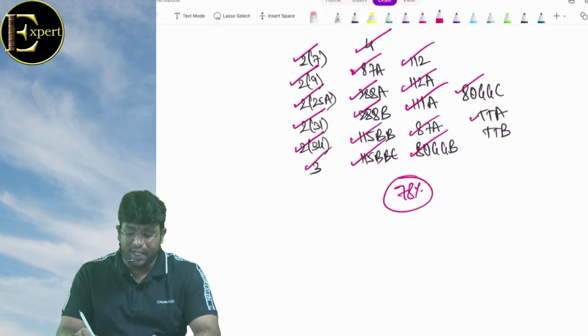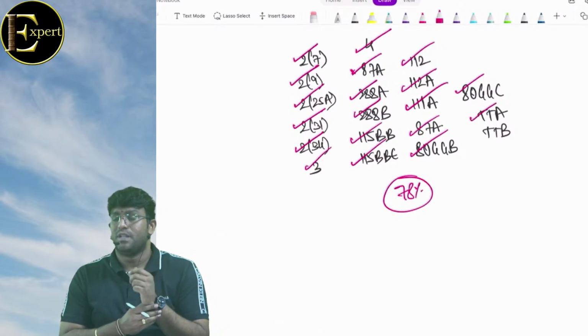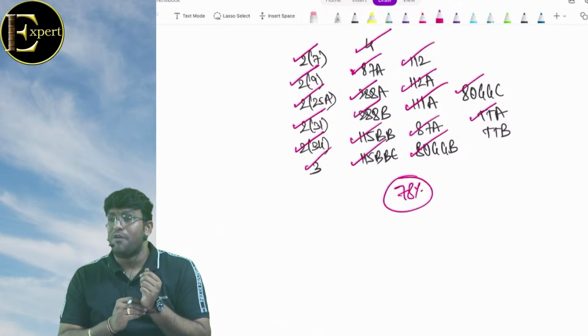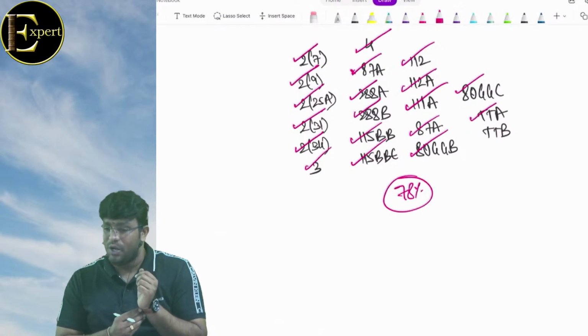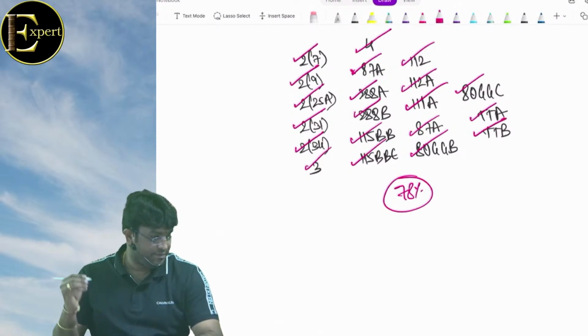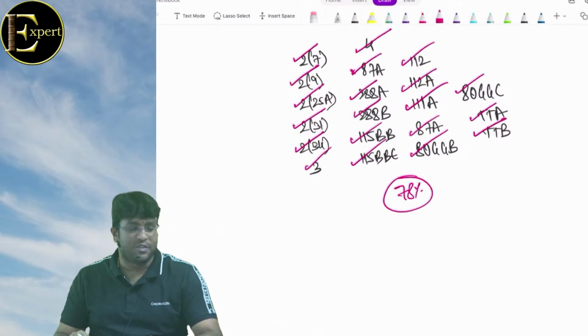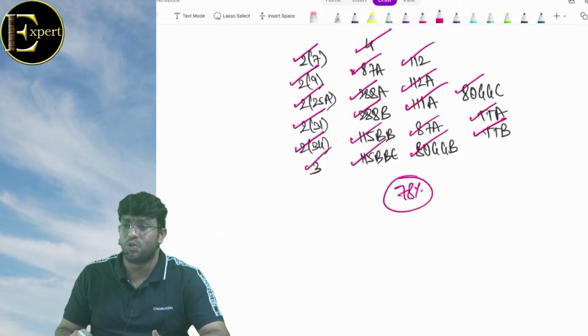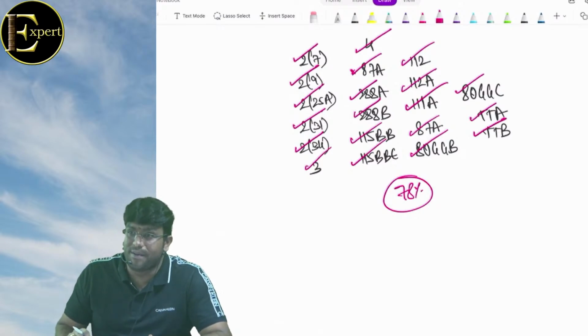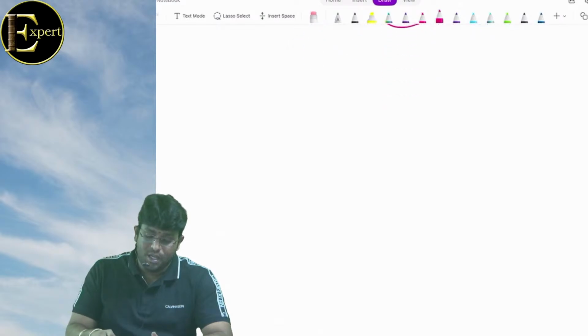What is section 80TTA? Interest on savings bank account for non-senior citizens. The deduction is interest or 10,000, whichever is lower. What is 80TTB? Interest on savings bank for senior citizens. The deduction is interest or 50,000, whichever is lower. Friends, is it clear? Is everyone understanding this? Brilliant.